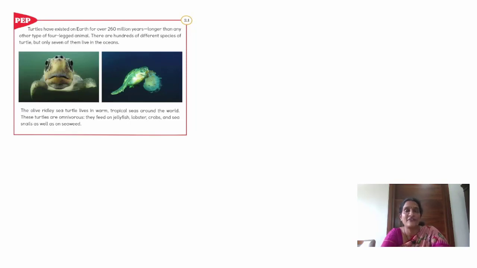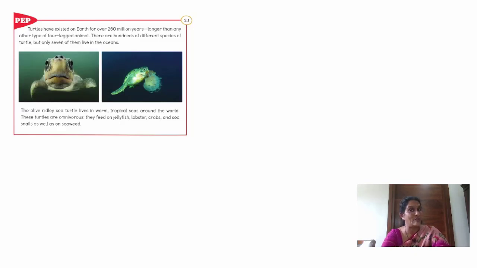Do you know there are different types of dogs? Pomeranian, German Shepherd. Yes, there are different types of dogs. Similarly, there are different types of turtles. This turtle is the olive ridley turtle. What is the name of this turtle? Olive. Spelling? O-L-I-V-E. Olive ridley turtle. It lives in warm tropical seas.